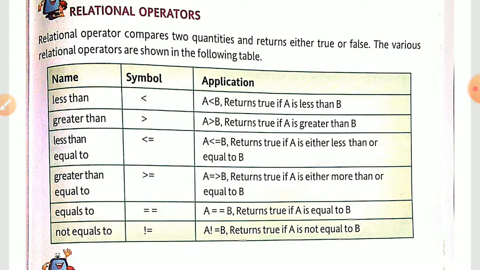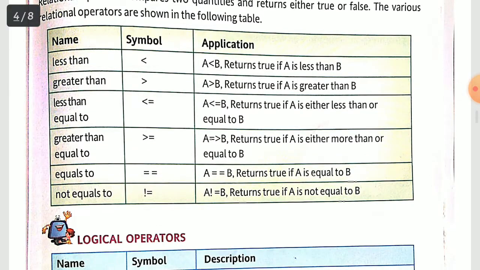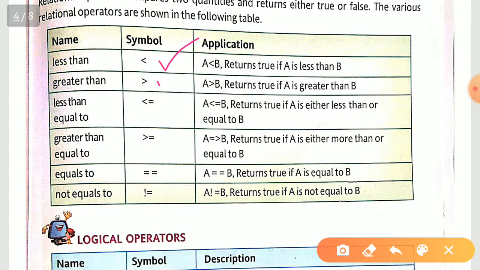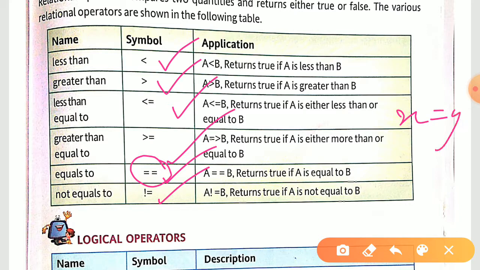Okay, now like this, we are having less than symbol, greater than, less than or equal to, greater than or equal to, equal to, and not equal to. Now the rest of the things are the same. You just see this equal to, what does it mean? In maths, if you say x equal to y, it means what? The value of x and y are the same, right?